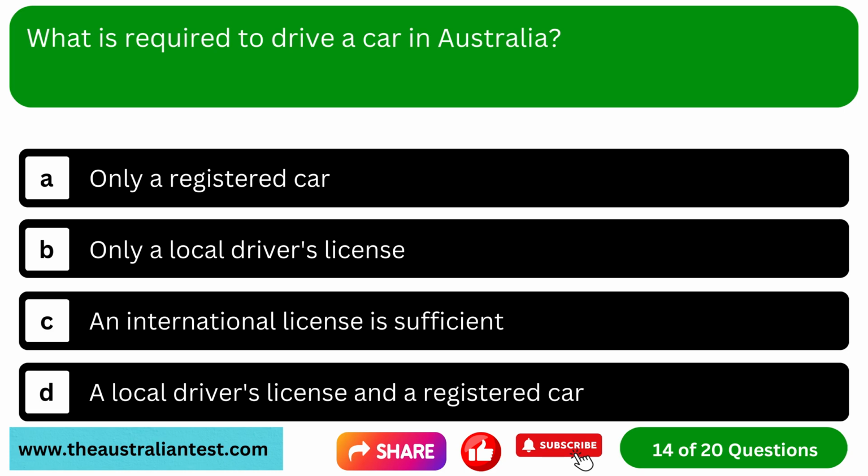Question 14. What is required to drive a car in Australia? Option A. Only a registered car. Option B. Only a local driver's license. Option C, an international license is sufficient. Option D, a local driver's license and a registered car.